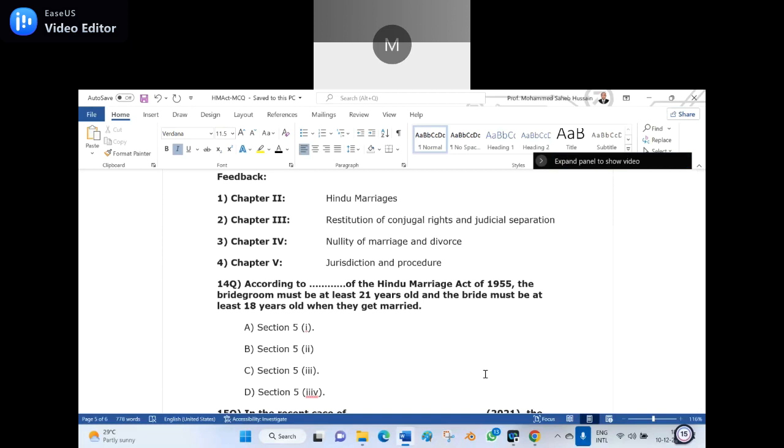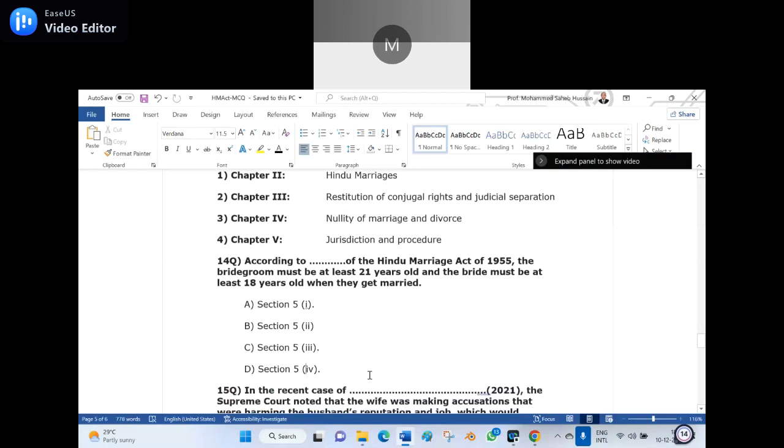Option C. Section 5(3). Yes, option C is the right answer. That is Section 5, clause 3.